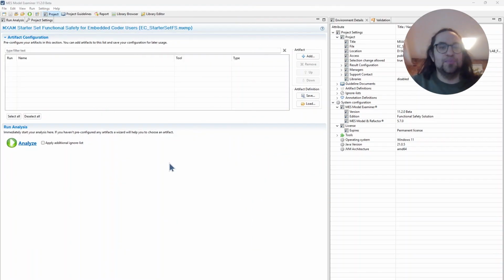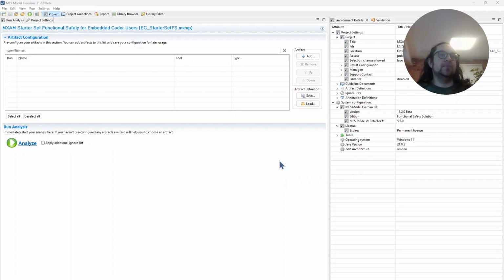As users of MXAM, you may know very well our capability of interactive reports, where you are able to continue your work of repairing and annotating findings whenever you want. Underneath this capability is the mapping or the connection between findings and model elements. And these can be based on the Simulink ID of the elements or the direct path.